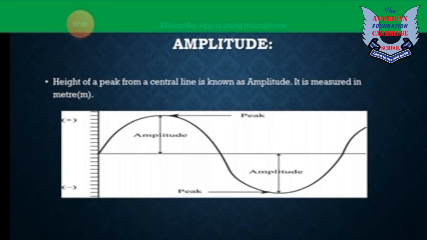Last phenomenon, amplitude. The height of the peak from the central line or the reference line is known as the amplitude. The height of the positive peak is known as the positive amplitude, and the height of the negative peak is known as the negative amplitude, and normally it is measured in meters.